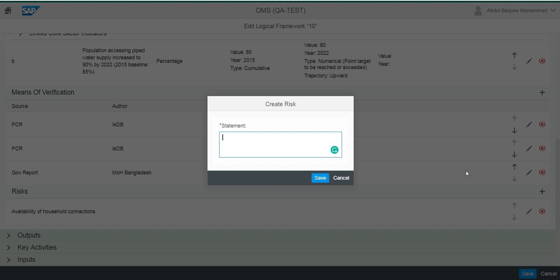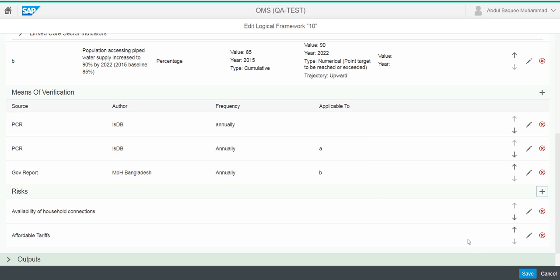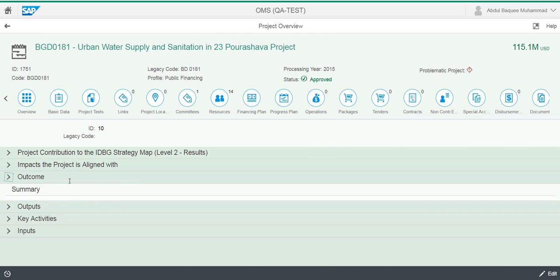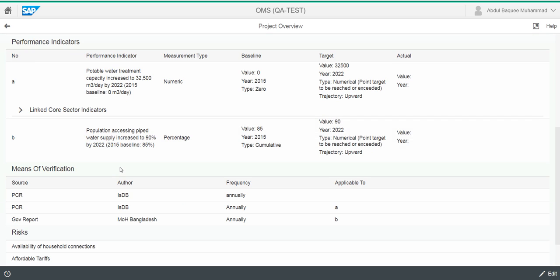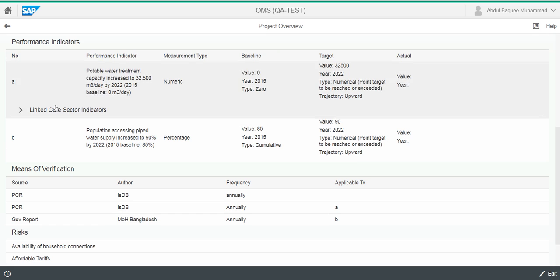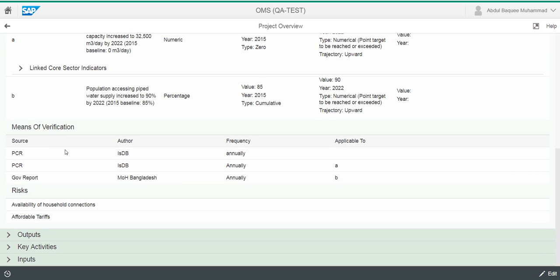Again, just to add a risk for this one, we say, let's say affordable tariffs, just as an example, and finally save it. So we have the second indicator for the only outcome. Remember, there is only one outcome, and then there could be a number of performance indicators for this outcome, and then means of verification and the risk.